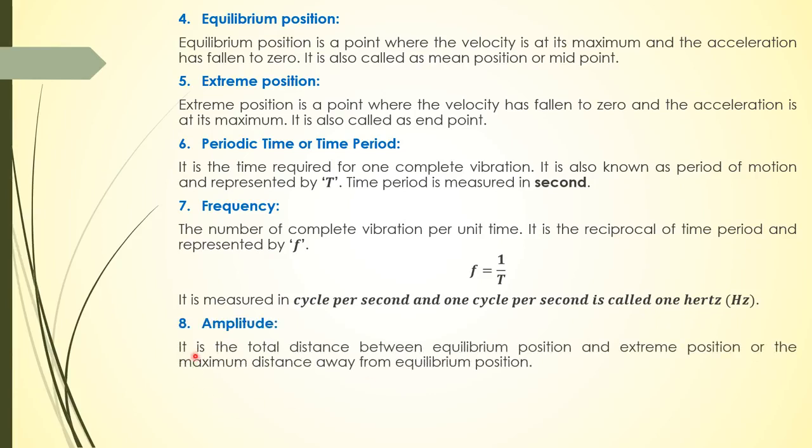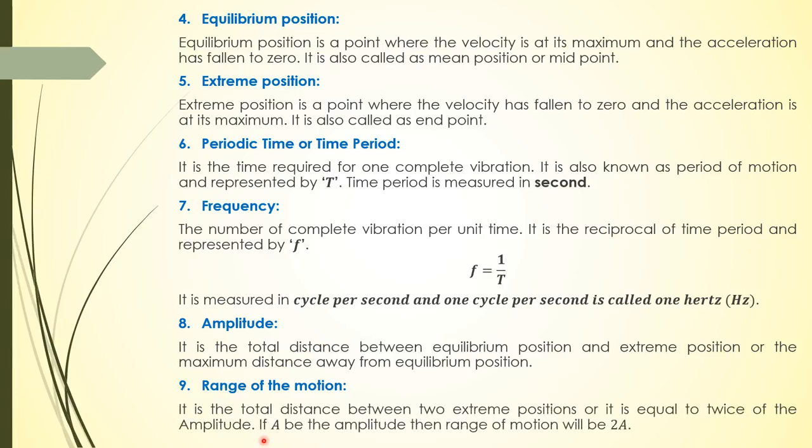And now amplitude is the total distance between equilibrium position and extreme position, or the maximum distance away from equilibrium position. So amplitude is the total distance between mean position or equilibrium position and extreme position. Now if we talk about the range of motion, it is the total distance between two extreme positions, or it is equal to twice of the amplitude. So if A be the amplitude, then range will be equal to 2A.